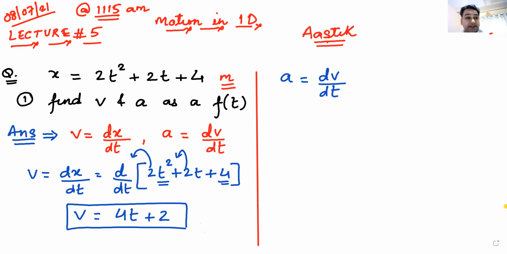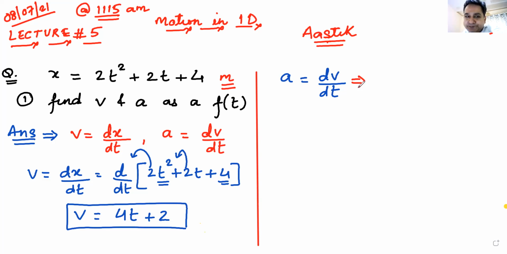I'll do it. Acceleration is the derivative. Yes, Niharika, you are there? Sir, can you hear me? Yeah, beta. Loud and clear. Tell me now, how did you do it? Sir, acceleration equals dv by dt. Great. I will write on the whiteboard so the other kids will be able to understand. So I've written A is dv by dt.